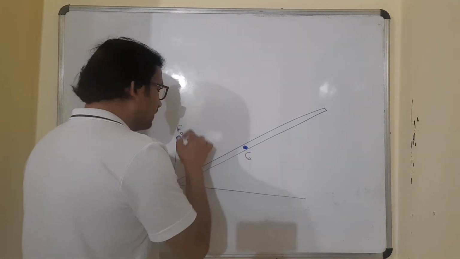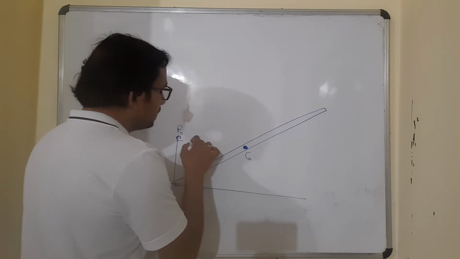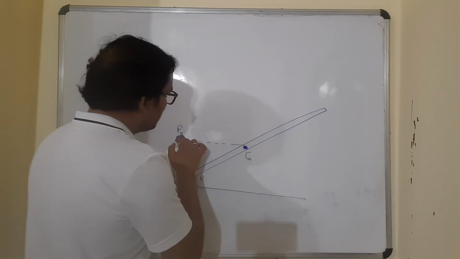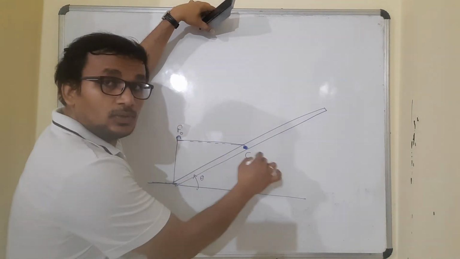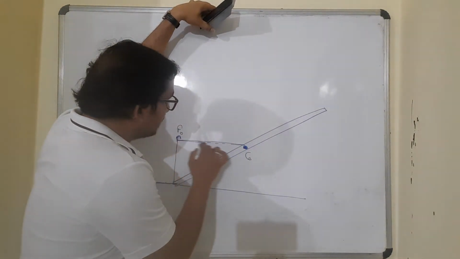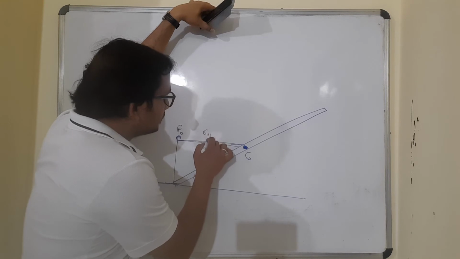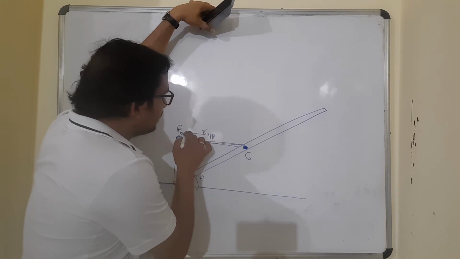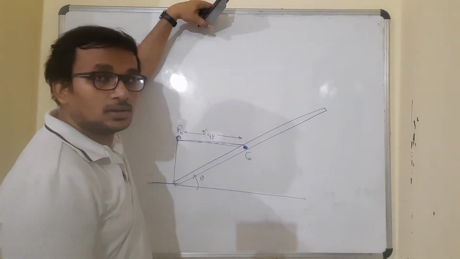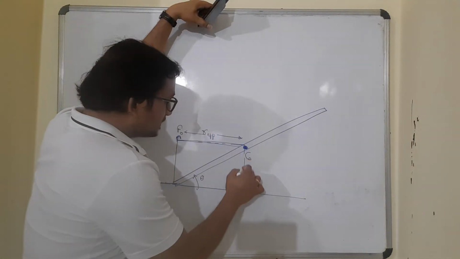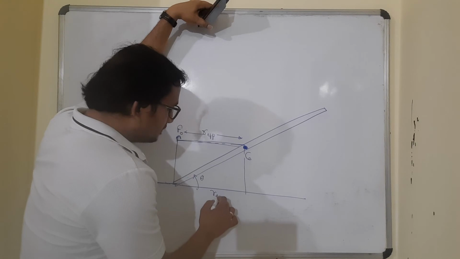From the line of action of the force, if I drop a perpendicular, this will be the effective R. So R effective into the force will give me the torque. This is also R effective.